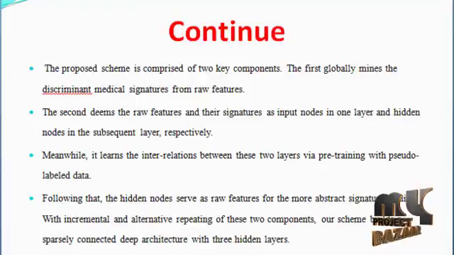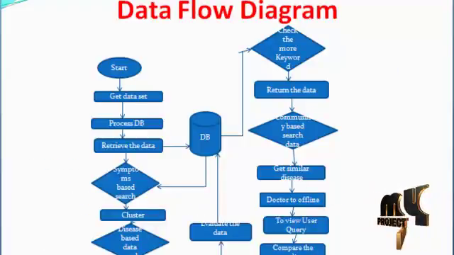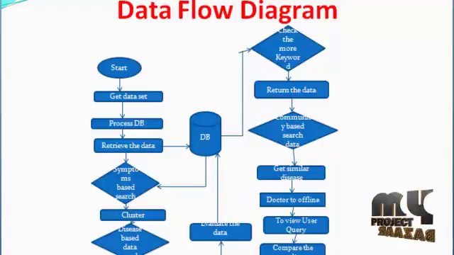Next, we are going to explain the DFD, the data flow diagram, in our project. First process is start, then the second one is get data set. Next process is the database, then retrieve the data from database, symptoms based search, cluster, data structure, filter the data, evaluate data in database, then check more keywords, return the data from database, community based search data, get similar disease, doctor to offline to view user query, compare the same disease, performance analysis, the process is end.